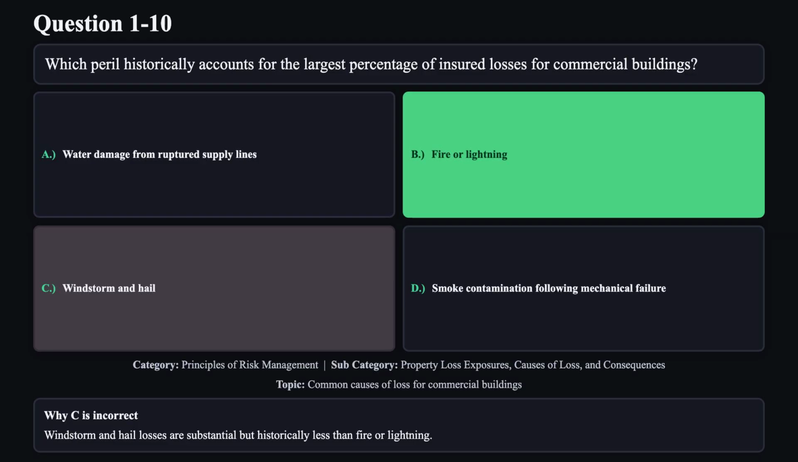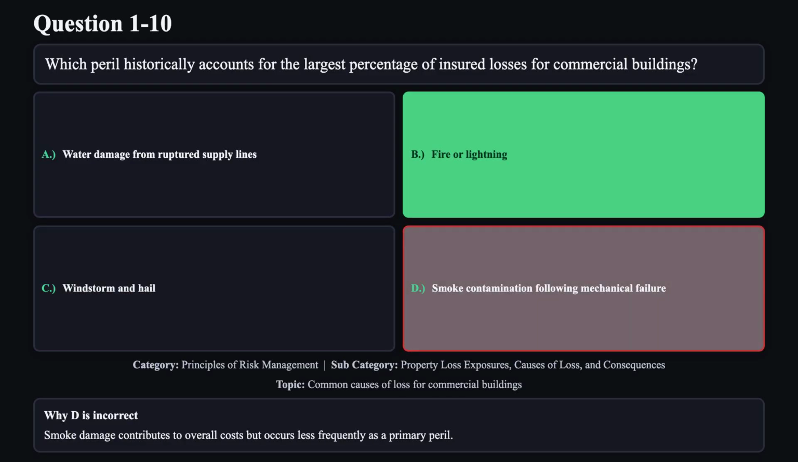Windstorm and hail losses are substantial but historically less than fire or lightning. Reason D is not correct. Smoke damage contributes to overall cost but occurs less frequently as a primary peril.